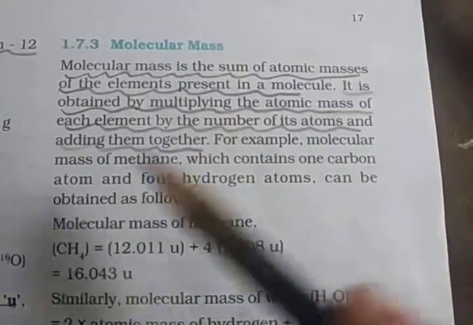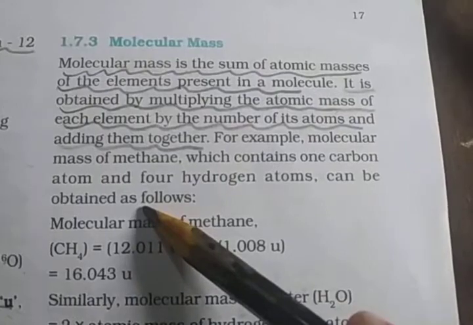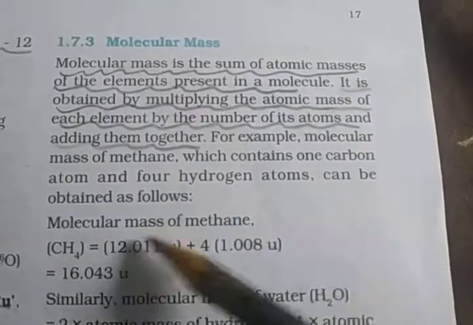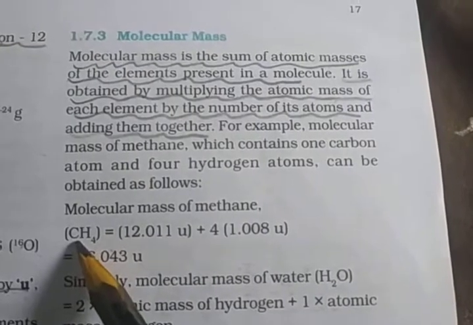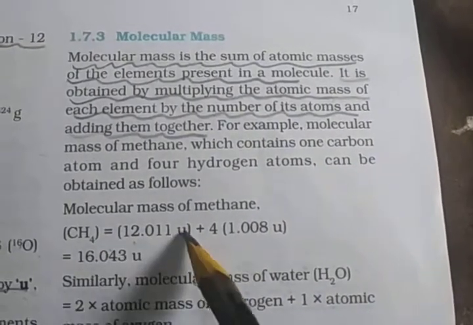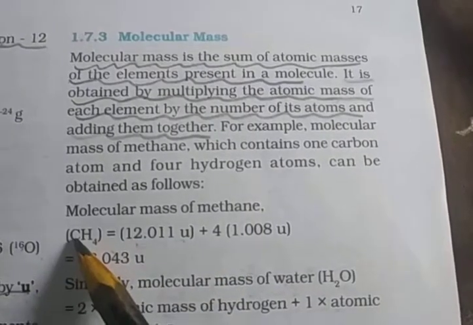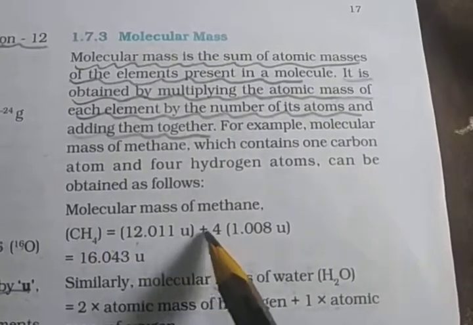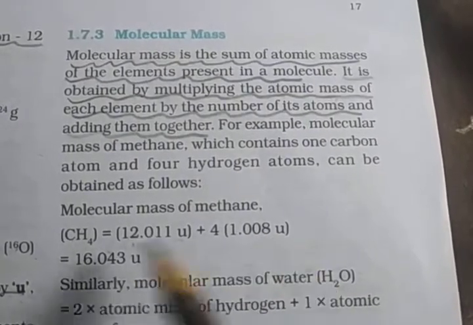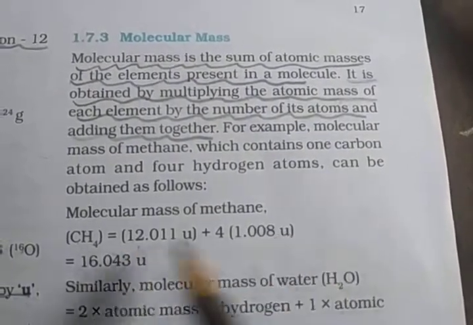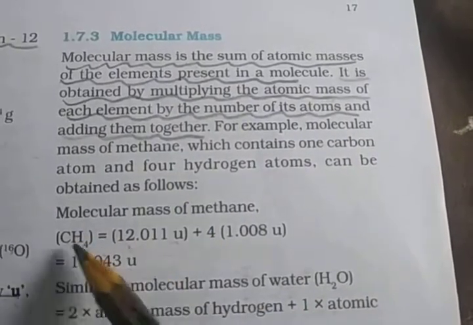For example, the molecular mass of methane, which contains 1 carbon atom and 4 hydrogen atoms, can be obtained. Like the example CH4: carbon's atomic mass is 12, so the actual atomic mass is 12.011 mu. How many? Only 1, so 1 times 12.011, plus hydrogen 4 times 1.008 mu. Then calculate: 16.043 mu is the molecular mass of methane.